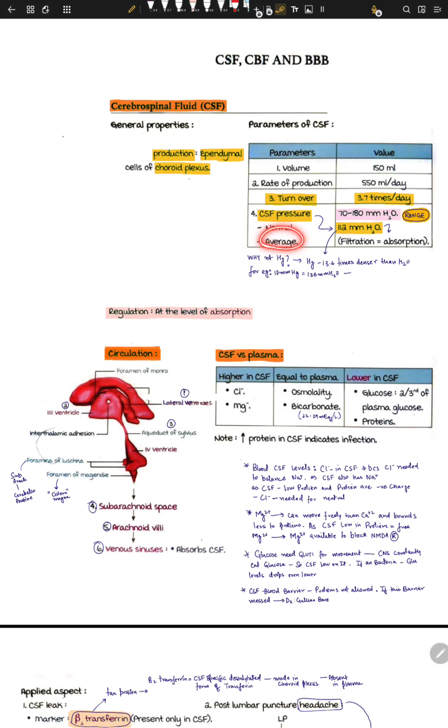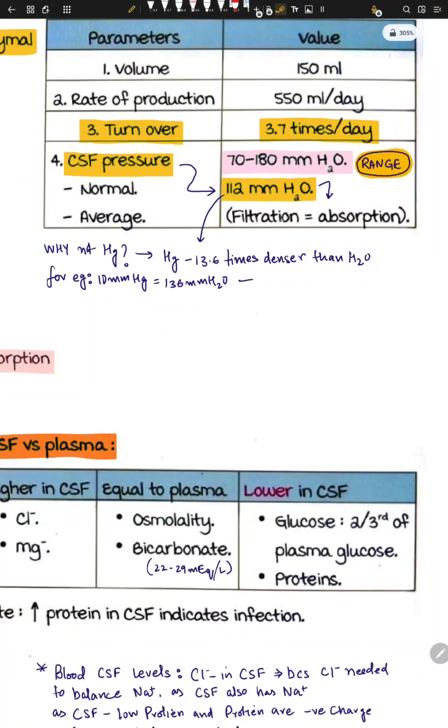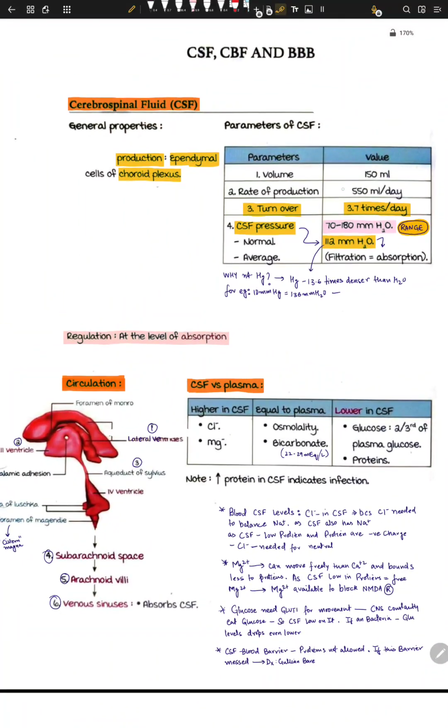The average is filtration equals absorption. What does it mean? It means the more is filtered, the more is absorbed, right? It's like the ratio of filtration equals the ratio of absorption. Okay, so that's the concept here. So we make about 550 ml per day. Volume is 150 ml. Range is about 70 to 180.